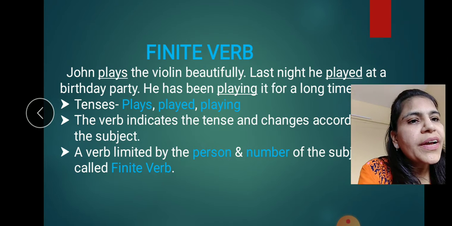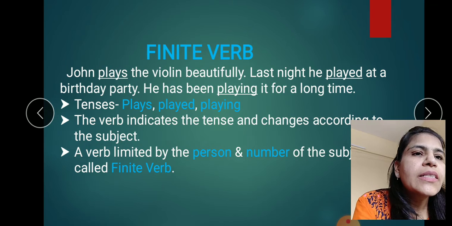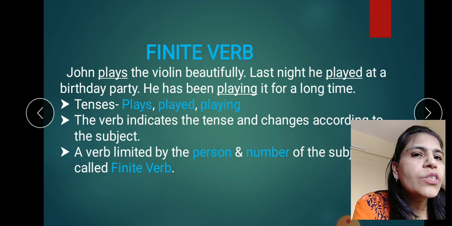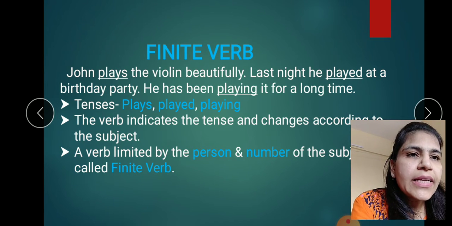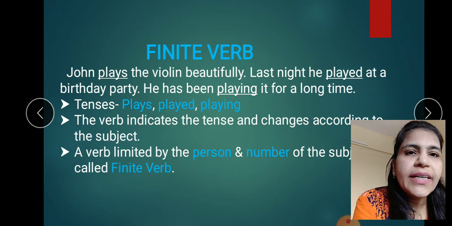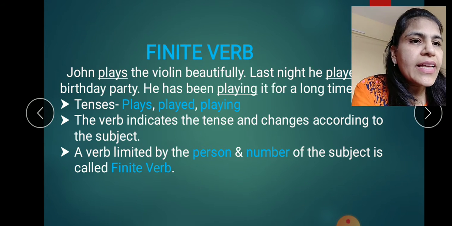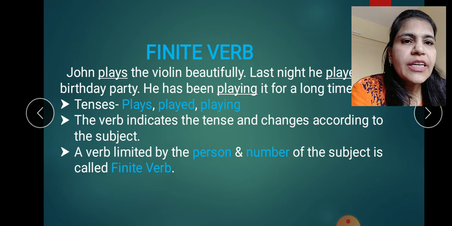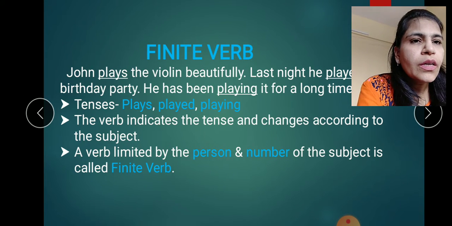Now what is a finite verb? John plays the violin beautifully. Last night he played at a birthday party. He has been playing it for a long time. Now here if you notice the underlined words plays, played and playing, these words change according to the tenses. So we can say that the verb indicates the tense and changes according to the time. So we can say that a verb limited by the person or number of the subject is called a finite verb. Okay?